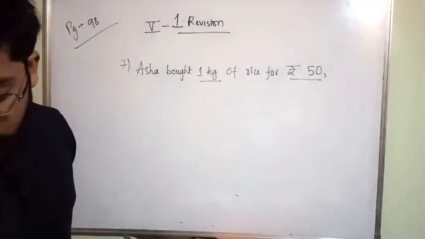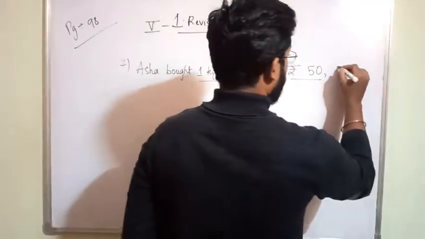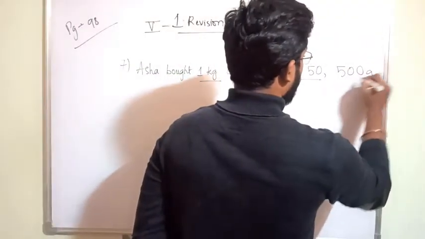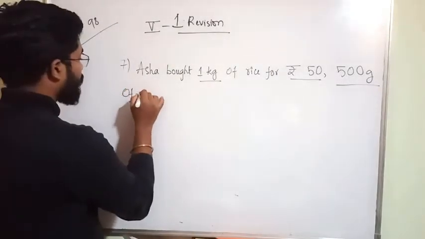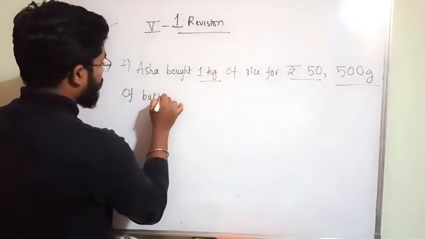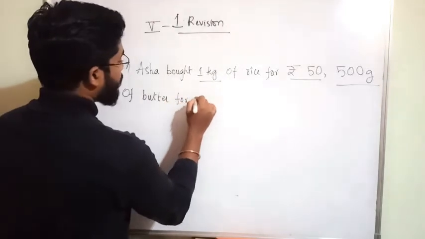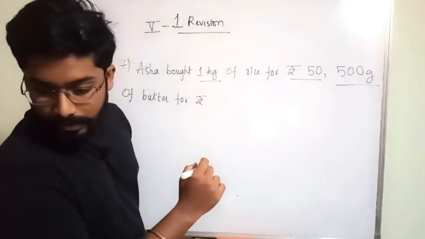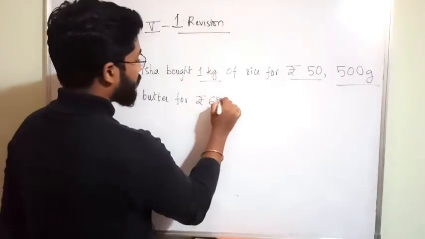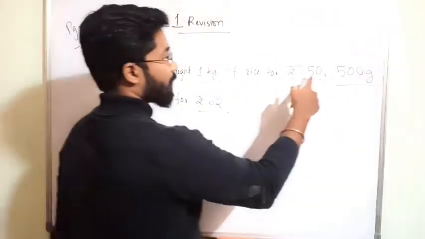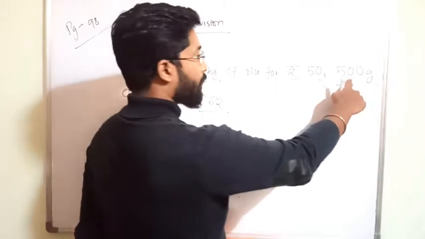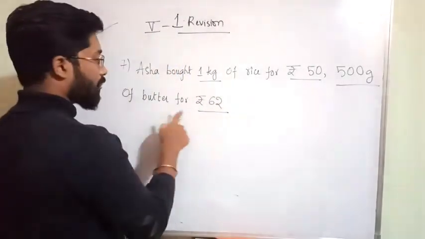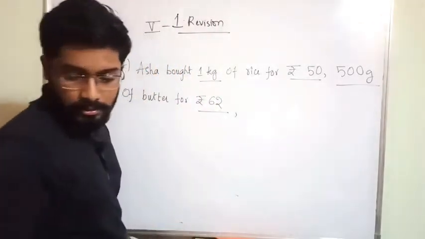Next is 500 grams of butter for how many rupees? For 62 rupees. Yes. She bought 1 kg of rice for 50 rupees. 1 kg rice cost is 50 rupees. 500 grams of butter cost is 62 rupees.